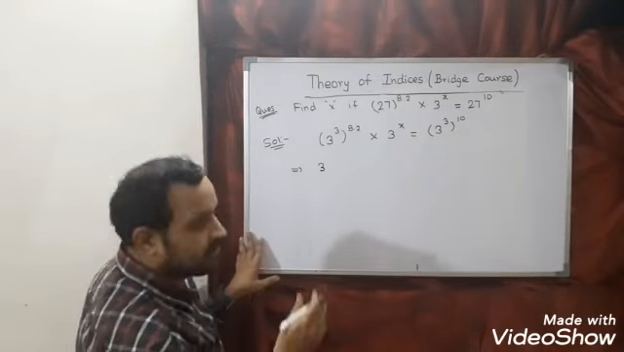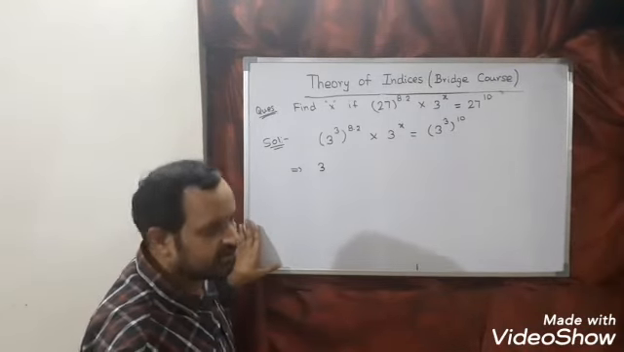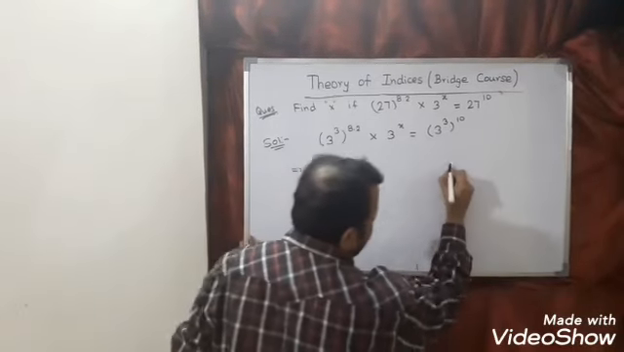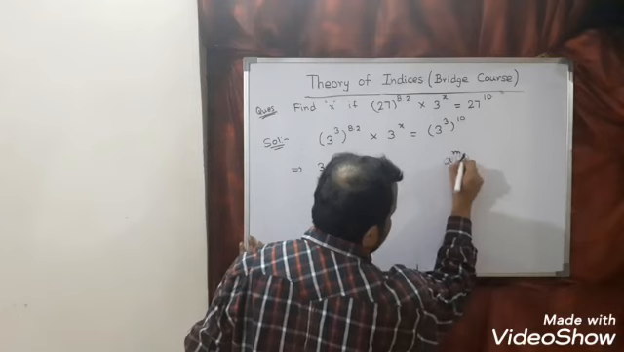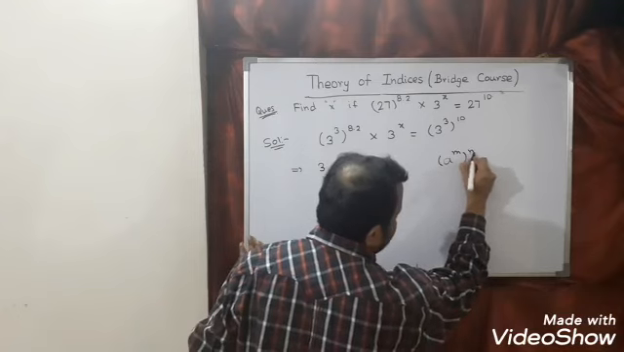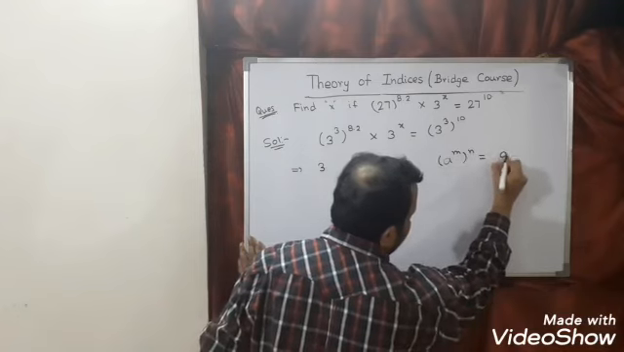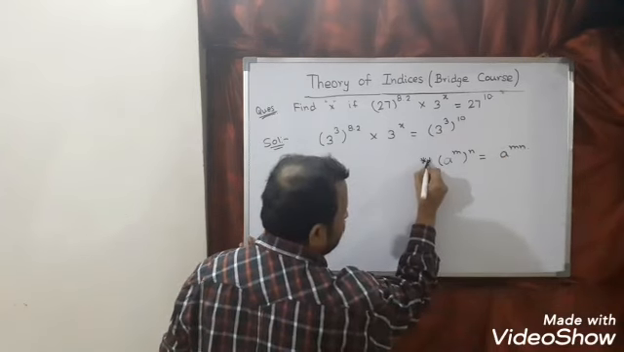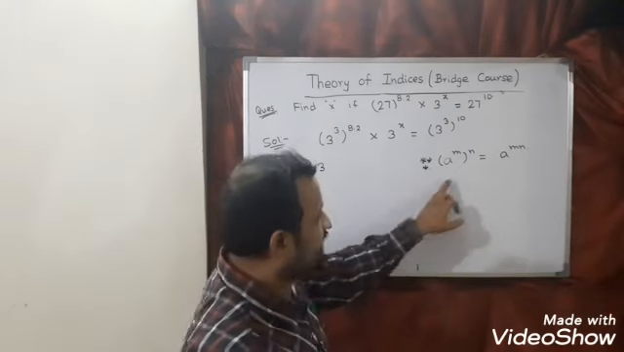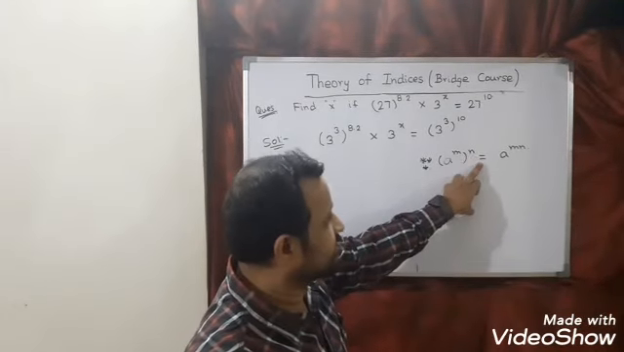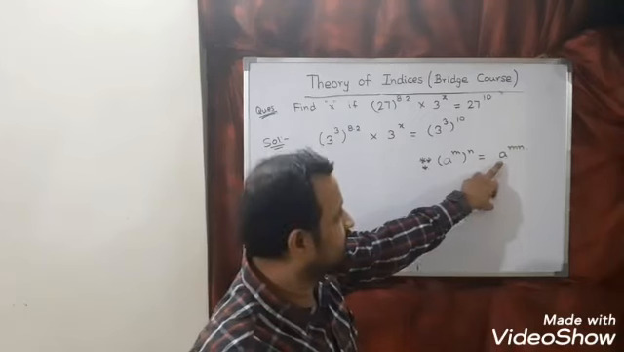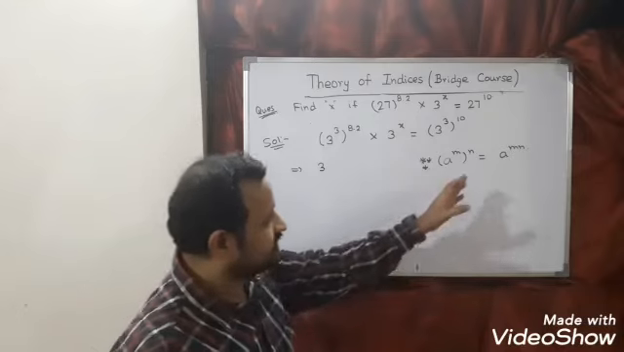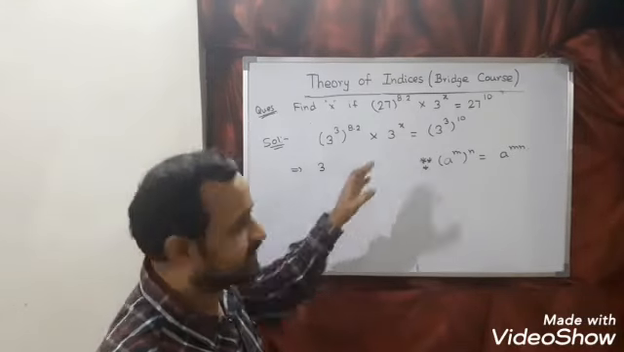One more law is there which I did not write. Just make a note of that. A power m whole power n is equal to a power mn. Please make a note of this law also. (a power m) power n is equal to a power mn. Right? So we are making use of this law in solving this question.